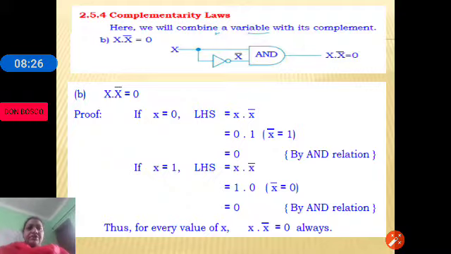If x is equal to 0, you can see the LHS, that is x ANDed with x bar. We substitute the x value, that is 0 ANDed with x bar, 0 complement is 1. Similarly, x is equal to 1, and then we AND 1 with its complement, which is 0, and 1 and 0 is 0. So, whatever may be the x value, the answer is 0. As the result holds 0 in all the cases, we say that it is a fallacy.